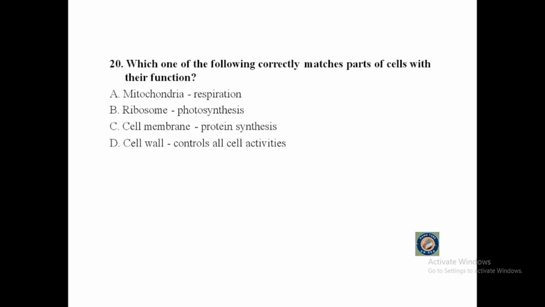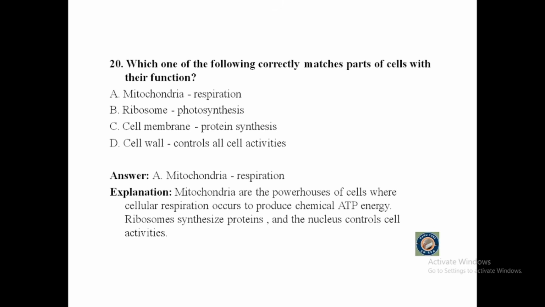The one which correctly matches parts of the cell with their function is mitochondria and respiration. Because mitochondria are the powerhouse of cells where cellular respiration occurs to produce chemical ATP energy. Ribosomes synthesize proteins, and the nucleus controls cell activities.